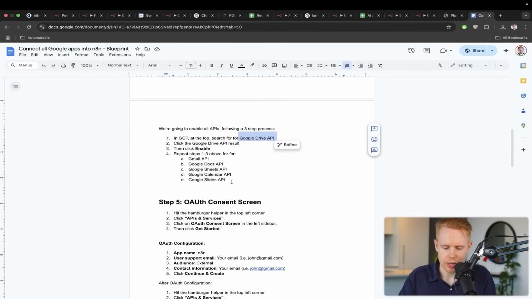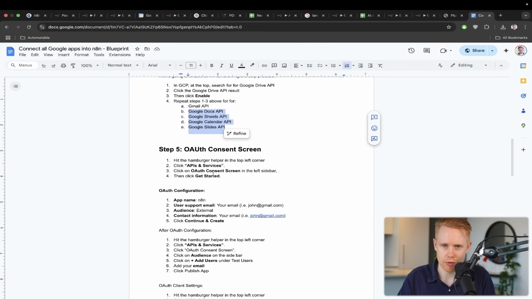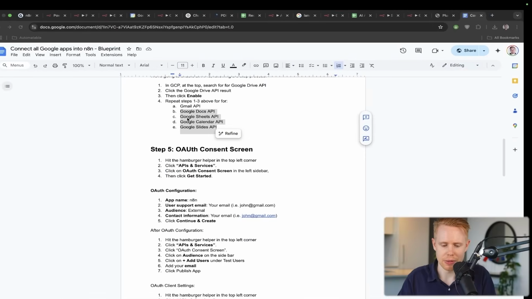Keep in mind, if you guys are self-hosting n8n and you ever decide to do that, the process here is the exact same for Google Docs, Google Sheets, Google Calendar, Google Slides. So essentially just keep that in mind. We're just on the cloud version, so you don't have to do this. This integrates automatically, but there's cheaper ways to get n8n, which is self-hosting. And if you do self-hosting, you'll have to do this exact process for all of these. Okay, Google Drive has been activated.